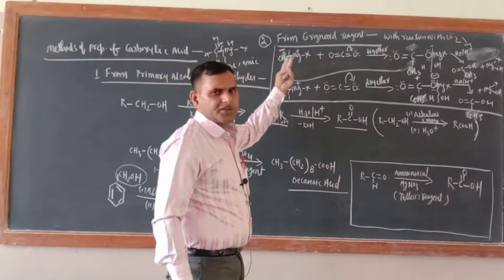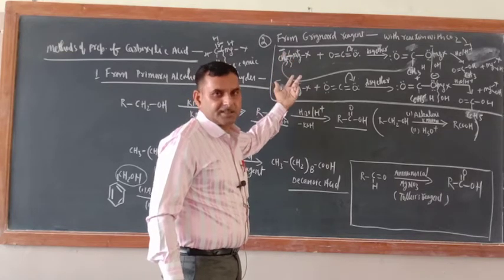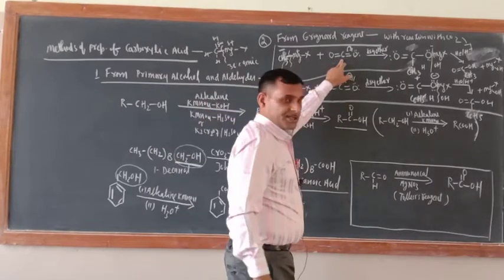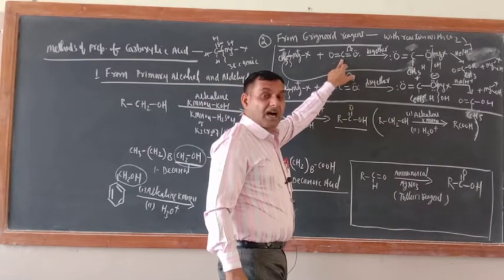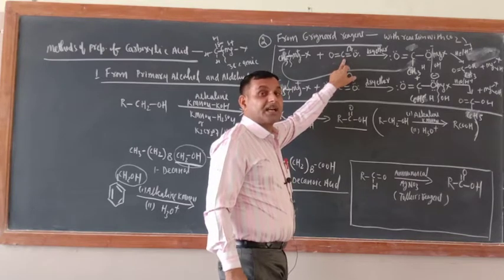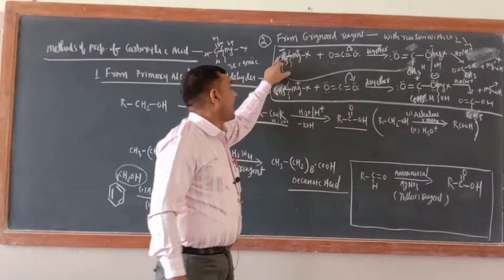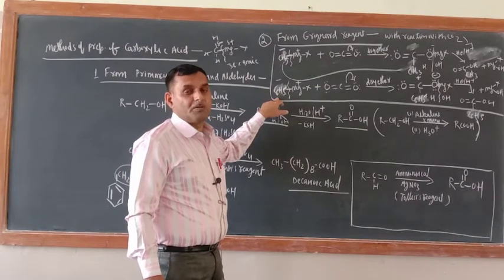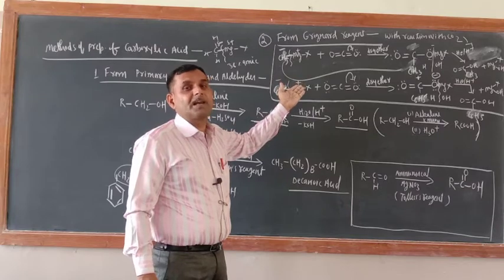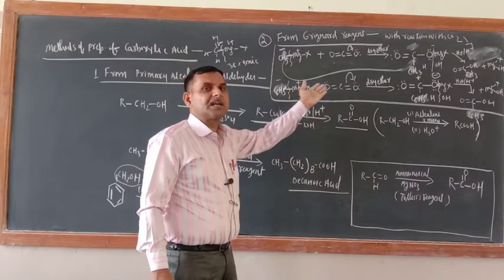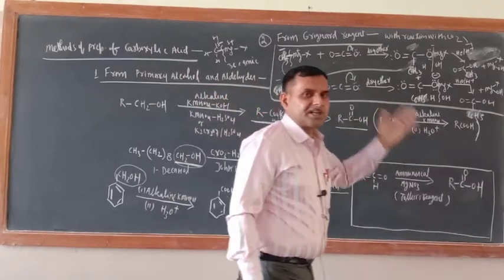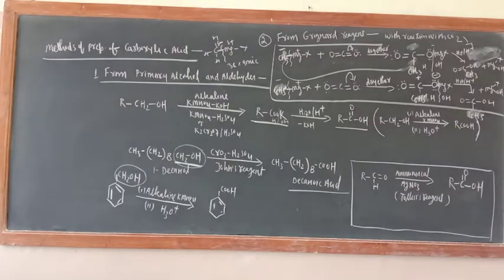This is most important, just a 2 step reaction and a very easy reaction, and it is important for the exam also. Just see, the carbon of carbon dioxide is acting as the electrophilic center, and the R or Ar of Grignard reagent is acting as the nucleophile. So this is one kind of nucleophilic addition reaction, because the nucleophile is getting added here. So today only 2 methods of preparation, the remaining we will complete tomorrow.